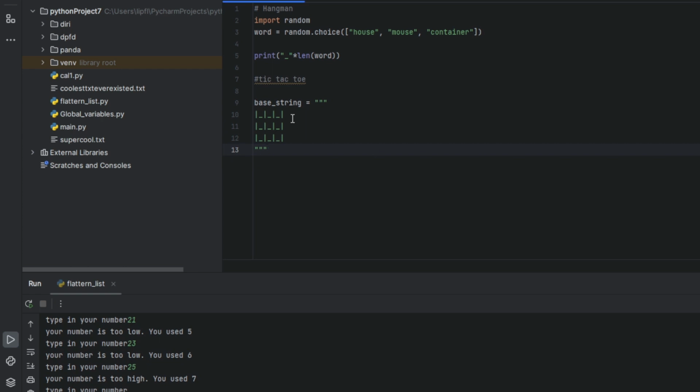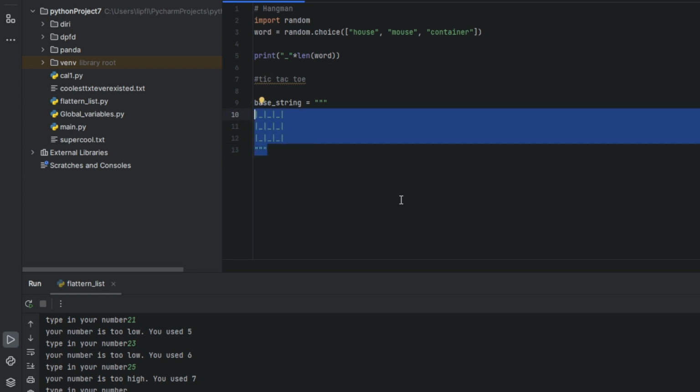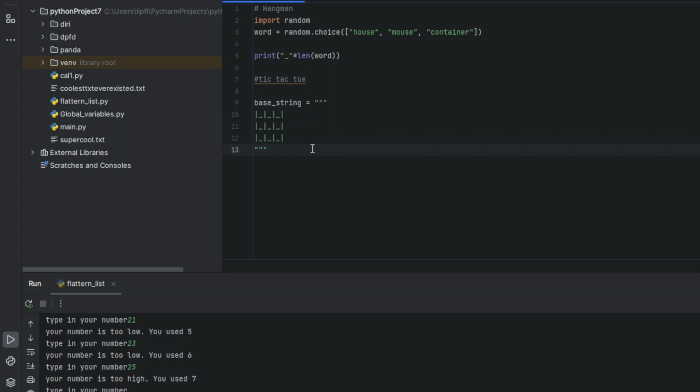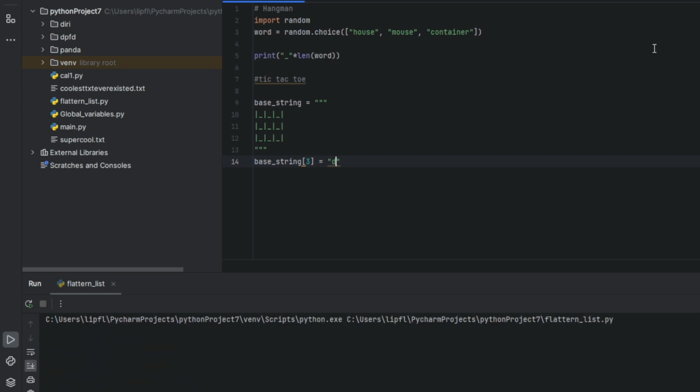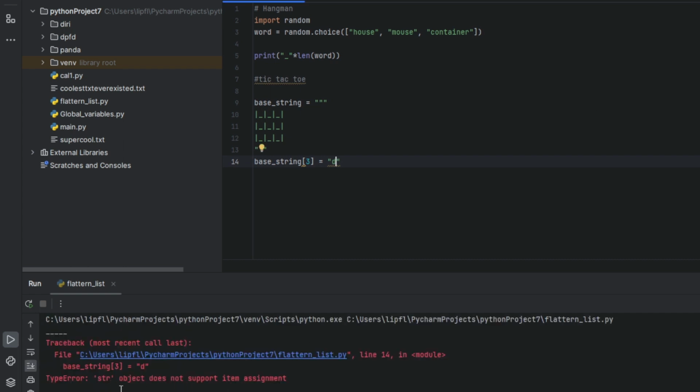And which can be kind of tricky for beginners is you have a string, and you can't change values of a string simply with an index like in lists. For example, if we change base string 2 equals d and we try to print it, we get an exception: object does not support item assignment. So you can think for yourself how you can replace a given string, or values of the given string.